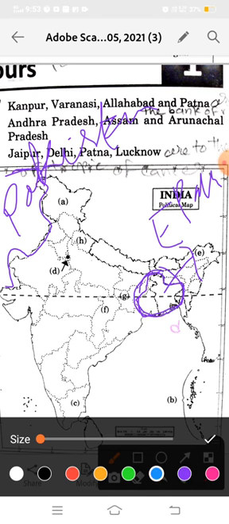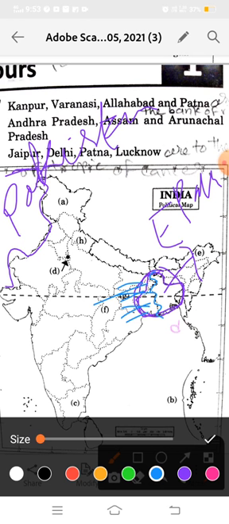See, from this blue line, this portion came into India, and this portion was the western part of Bangladesh. It was known as Bengal. Earlier the whole part was known as Bengal.